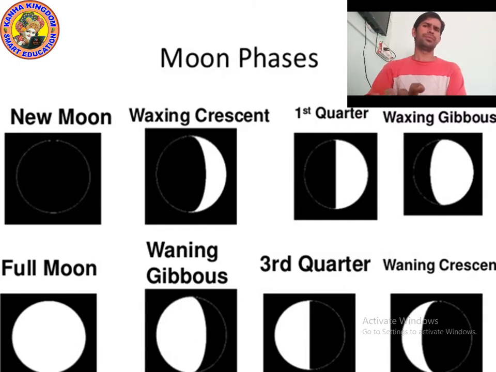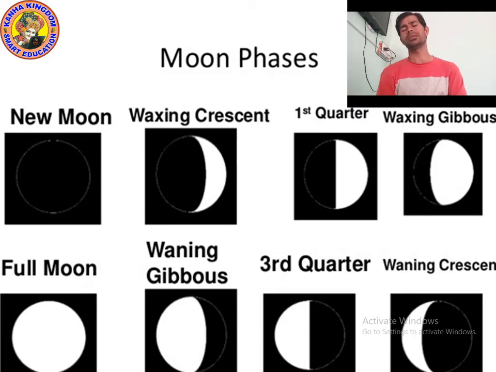Kids, there are different phases of the moon, and we know that the moon rotates on its axis. Sometimes you can see the moon completely, sometimes only half, and sometimes you don't see it. The moon's rotation takes 27.3 days, with the same side always facing the earth.